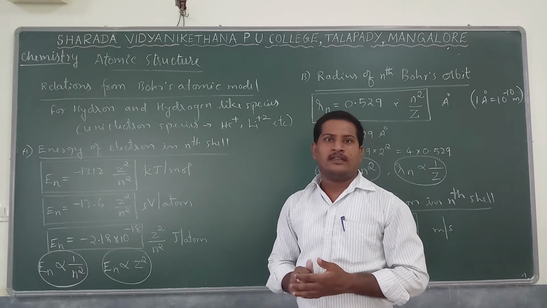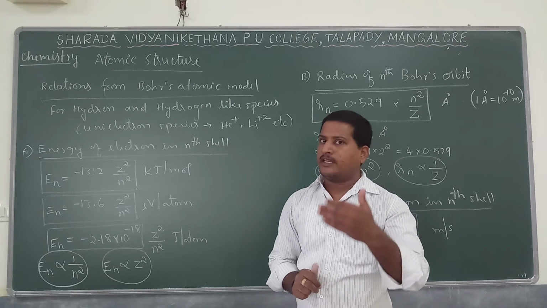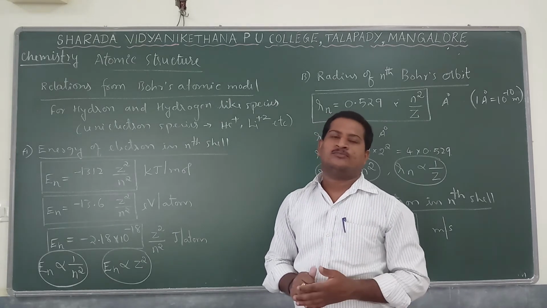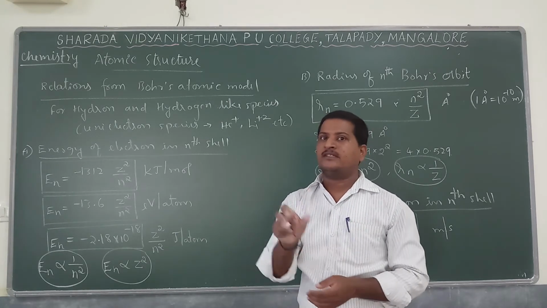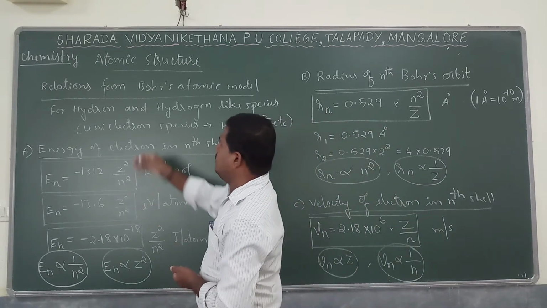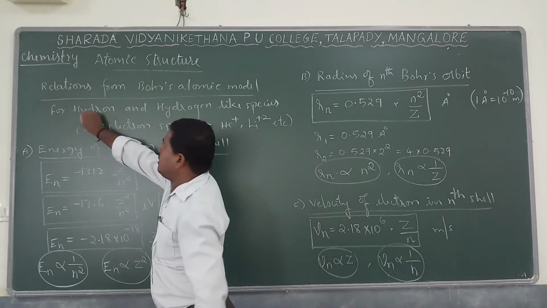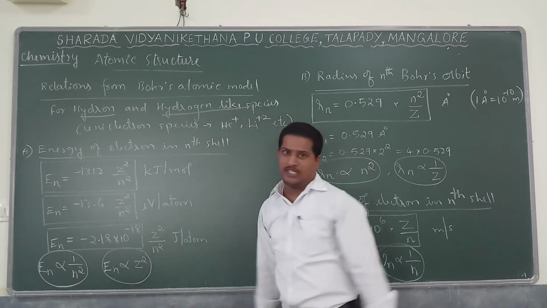Second, the radius of an orbit or radius of a shell. The third, the velocity of an electron present in a particular nth shell. Let us see first with respect to energy.